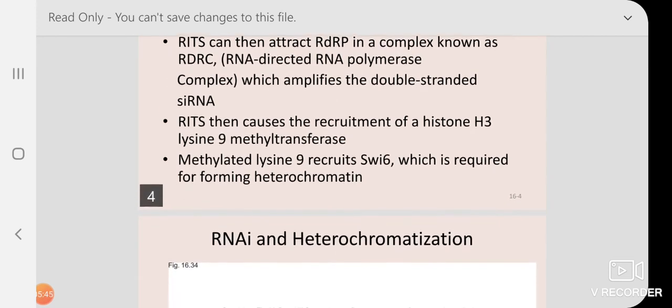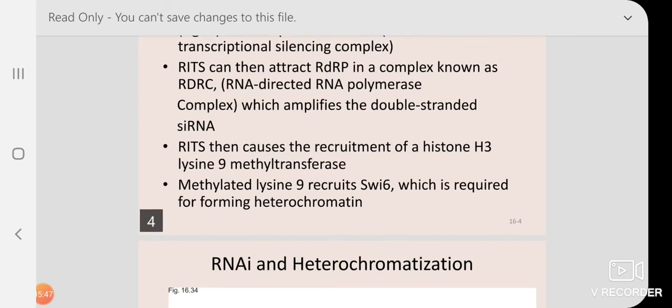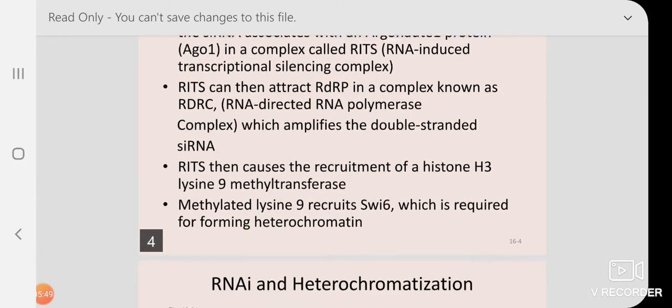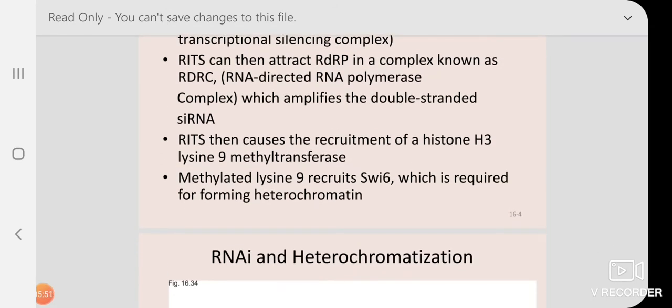Then RITS, the RNA-induced transcriptional silencing complex, causes recruitment of histone 3 lysine 9 methyltransferase. So that's the evidence that this complex brings the enzyme which will methylate the histones at the lysine amino acid residue. Methylated lysine 9 recruits SWI6.